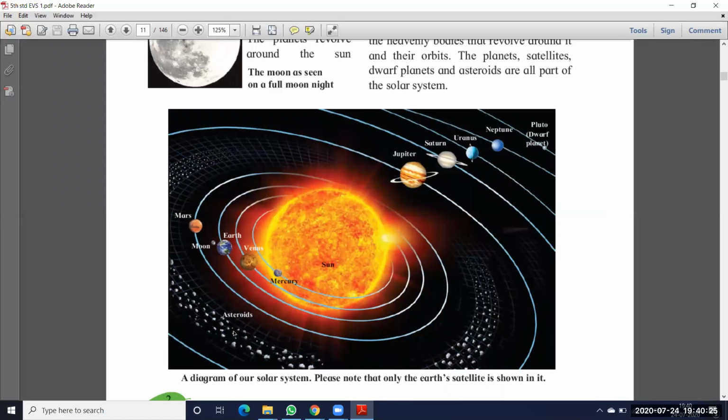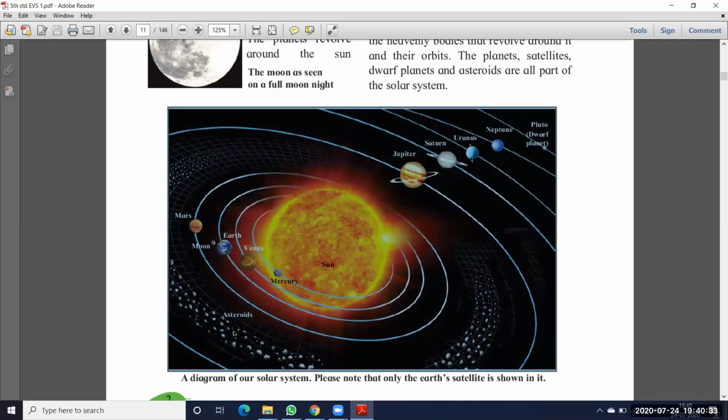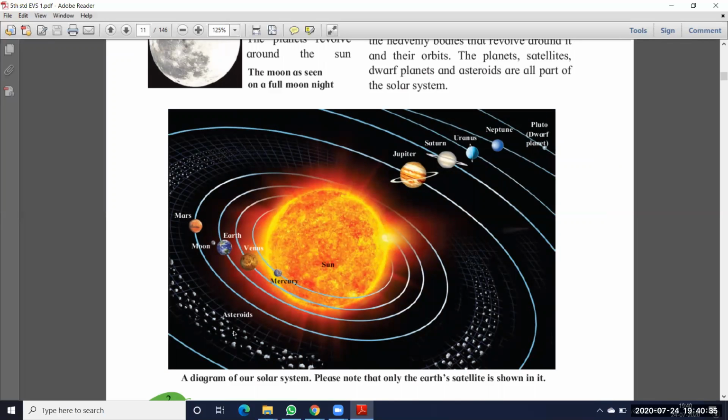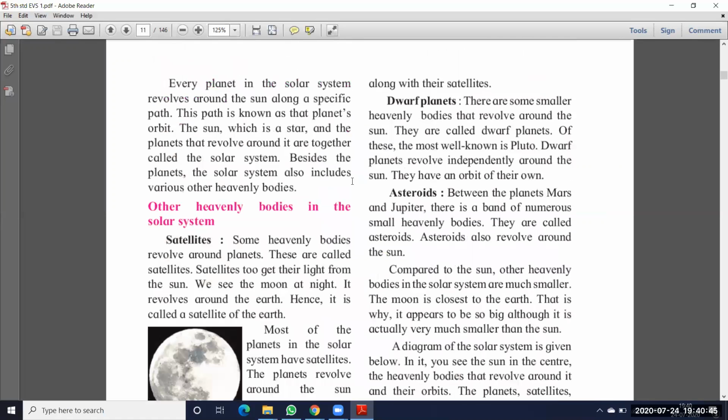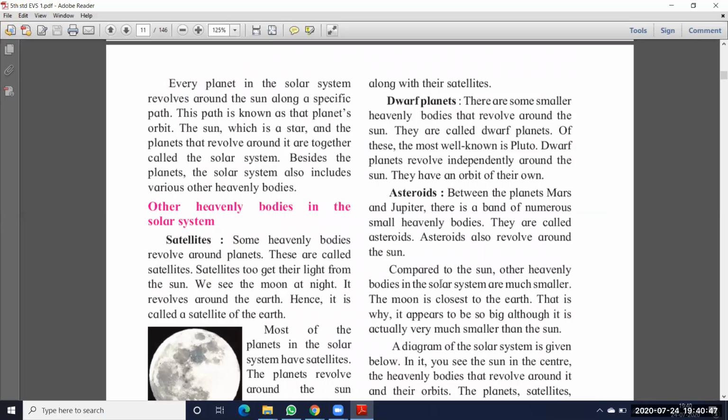See here how the sun is getting bright. When it is getting brighter, we can't see the other planets also. So this is the asteroids. What are the planets in between Mars and Jupiter? That we call asteroids. Okay, next one. Compared to the sun, other heavenly bodies in the solar system are much smaller.